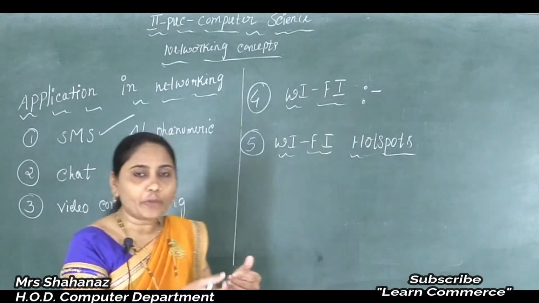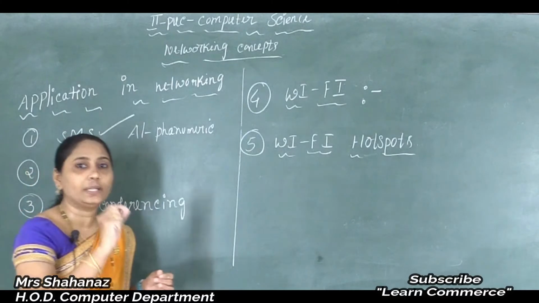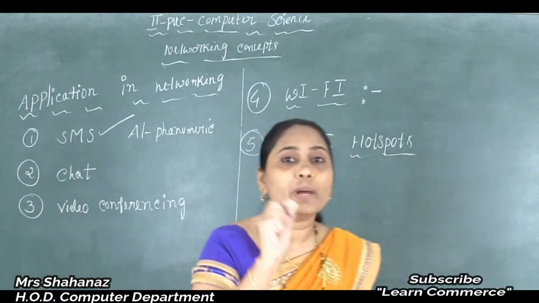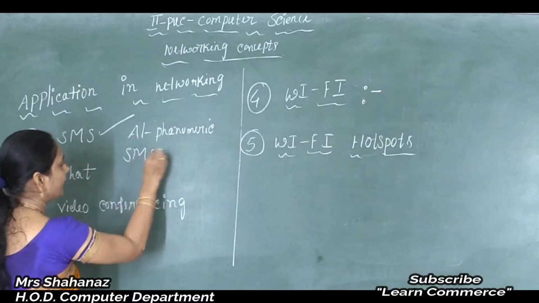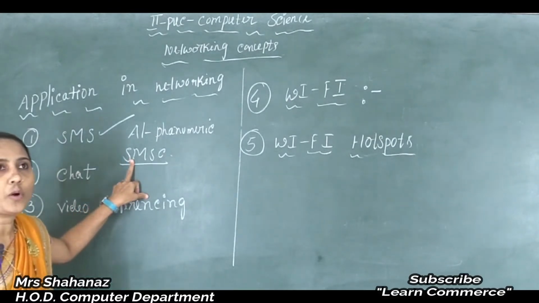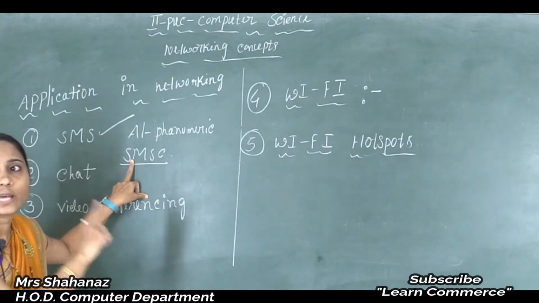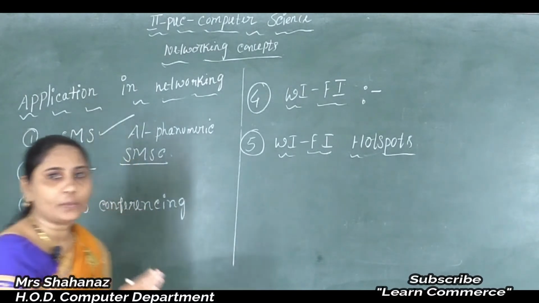After typing a message on the mobile phone, you click the send button. Correct? Once the message is sent, it is received by our SMSC. Clear this part here? After typing the message, you click the send button, and at that time, first of all, the message is received by the SMSC. The full form of SMSC is Short Message Service Center. Clear this one here? It then gets passed to the appropriate mobile device.